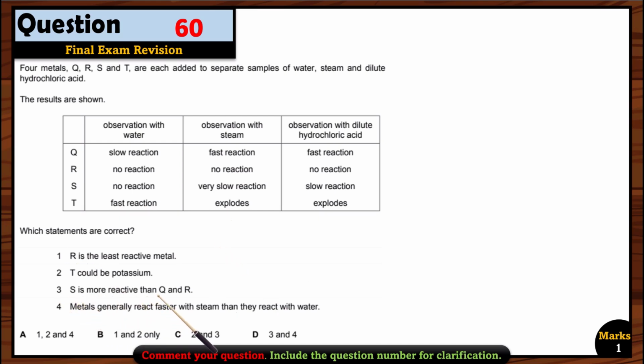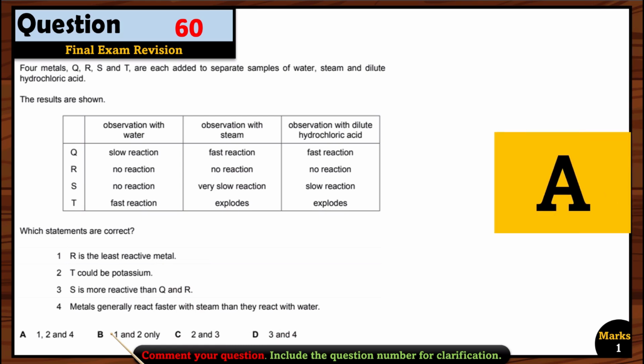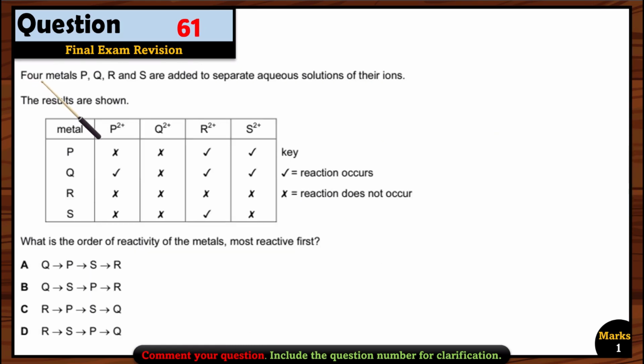Now let's see for S. S is more reactive than Q and R. Let's see where S is. S has no reaction with water. But if you see, Q has a slow reaction with water, it means Q is more reactive than S. So that's why this statement is wrong. Now let's see for the fourth one. Metals generally react faster with steam than they react with water. Yes, that's right, because the steam is in the gaseous form, right? So there will be more heat. So the reaction will be faster. So that's why statements 1, 2 and 4 are right. And that is option A. So option A is correct here.